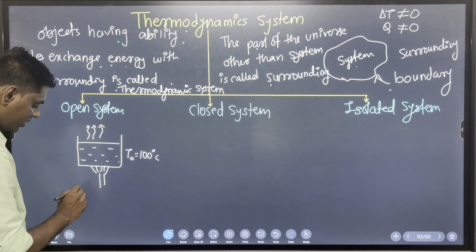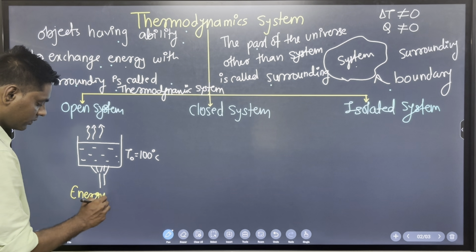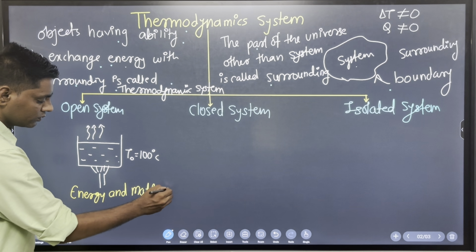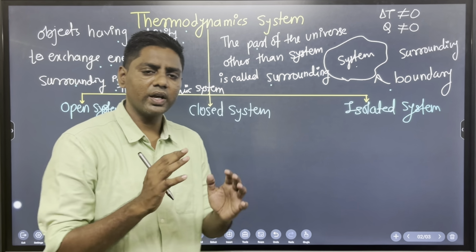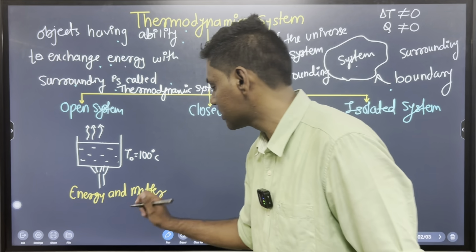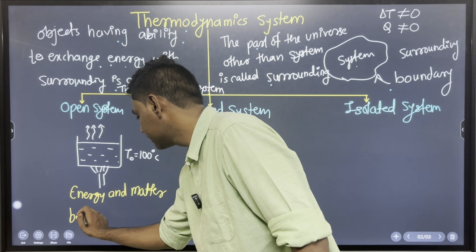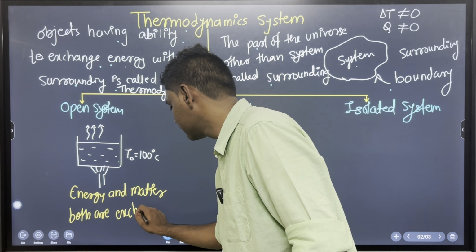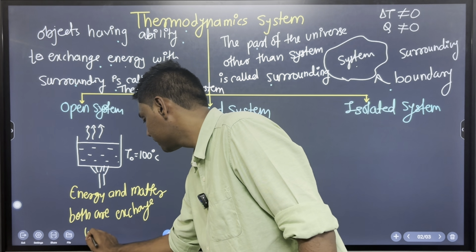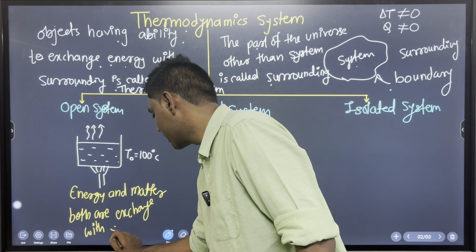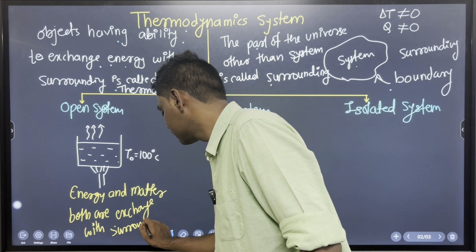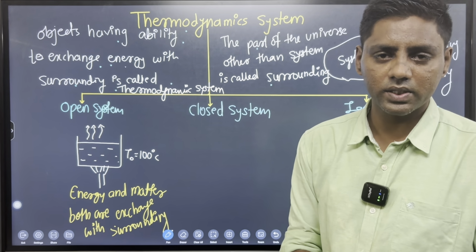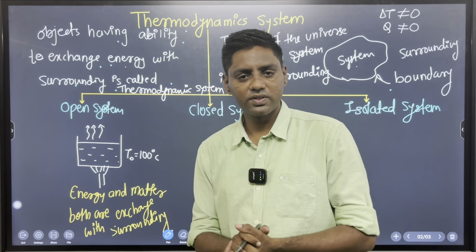So what is the observation? We can say that here the energy and matter, matter meaning the vapors, both are exchanged with the surrounding. Here the hot water is the system and the complete space is the surrounding.